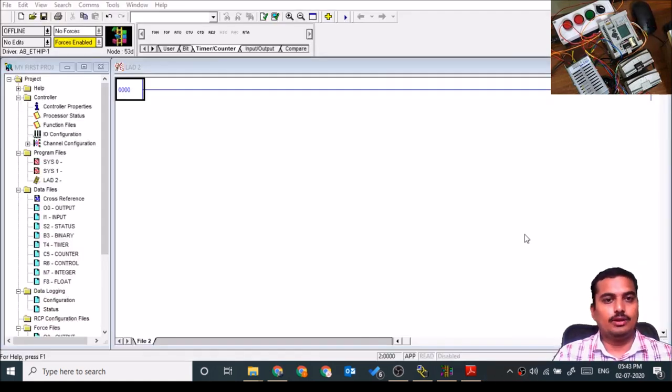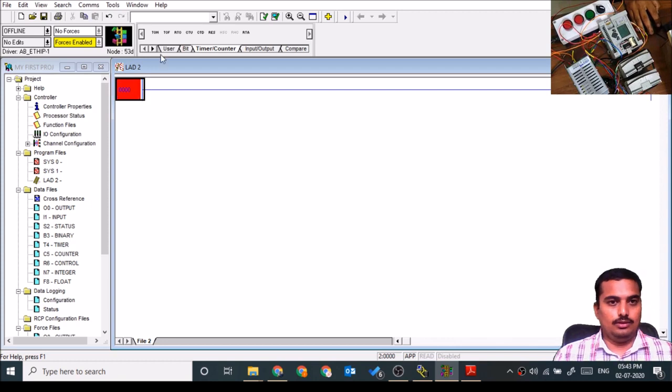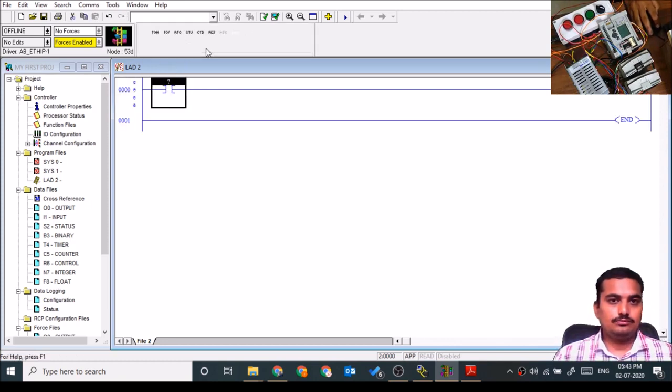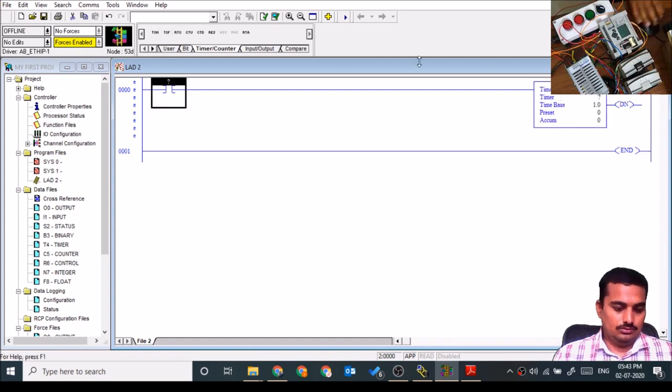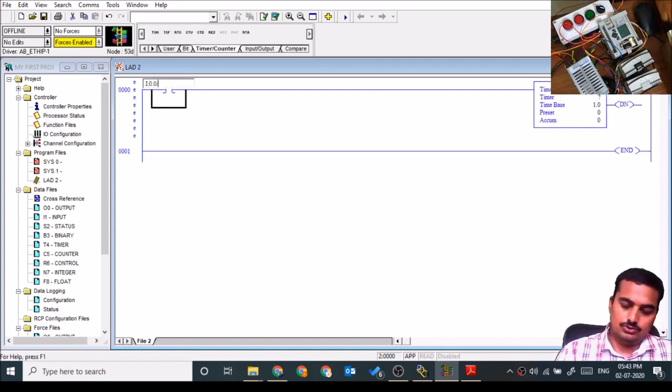Now we'll see timers in Allen Bradley PLC. There are three types of timers available in Allen Bradley PLC: TON, TOF and RTO. Very first we'll see the TON timer, the on delay timer. Here I:0.0.